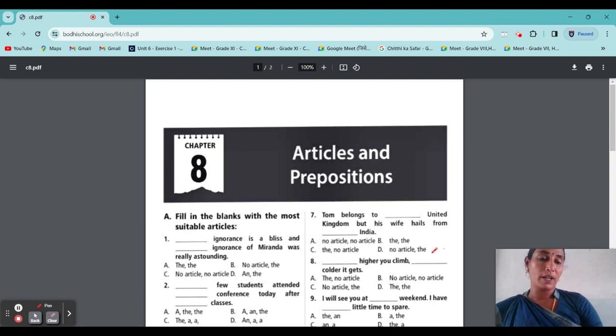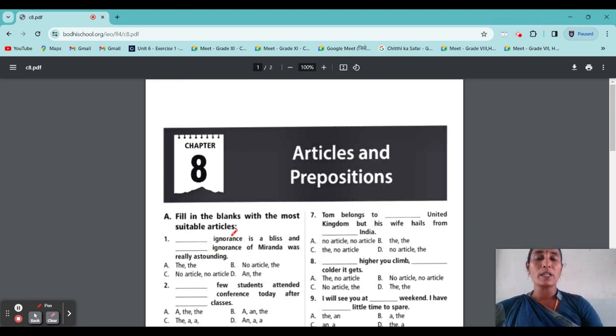So that is where we do not use articles. Now we will go for our exercise. First one: fill in the blanks with the most suitable articles. Dash ignorance is a bliss, and dash ignorance of Miranda was really astounding.